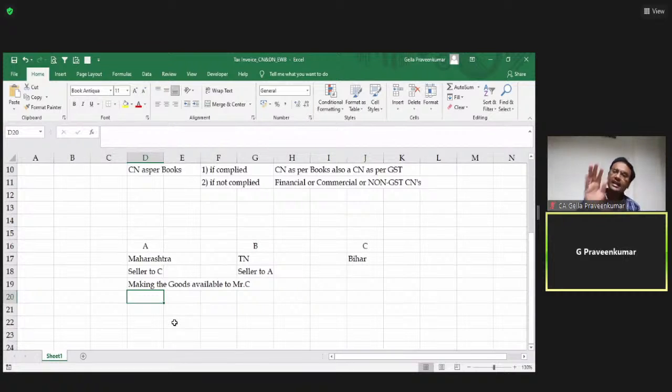That means A doesn't cause any movement of goods. The occasioning of the goods movement happens at the factory gate of B. Before or at the time, before or after the movement starts, A is giving a direction to B to transfer it to C or to give delivery to C. This is the occasion which is covered in our slide. So let us go back to our presentation.